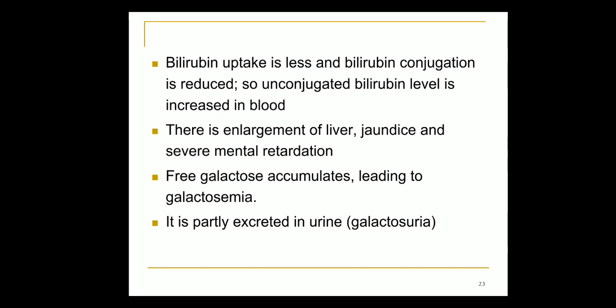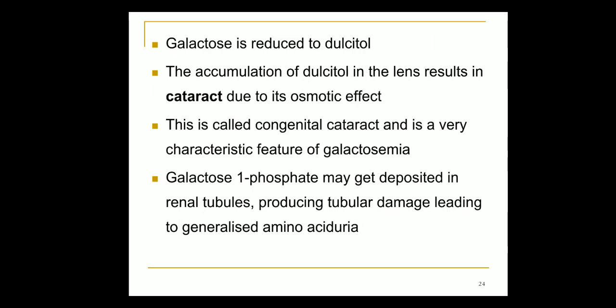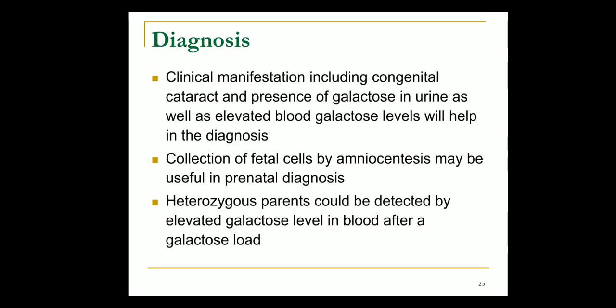Free galactose, as I told you, accumulates leading to galactosemia, and partly it gets excreted in urine leading to galactosuria. Galactose is reduced to dulcitol, a compound that has an osmotic effect and leads to cataract. There is congenital cataract also due to this feature. In renal tubules also it gets deposited, leading to tubular damage.